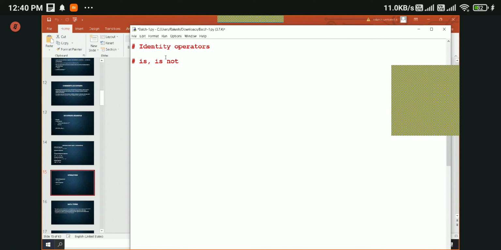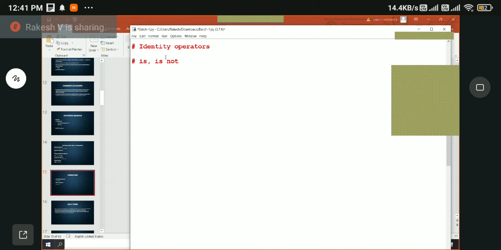So how do we use identity operators? The is operator returns true if both variables are sharing the same memory location. Otherwise, it will return false.